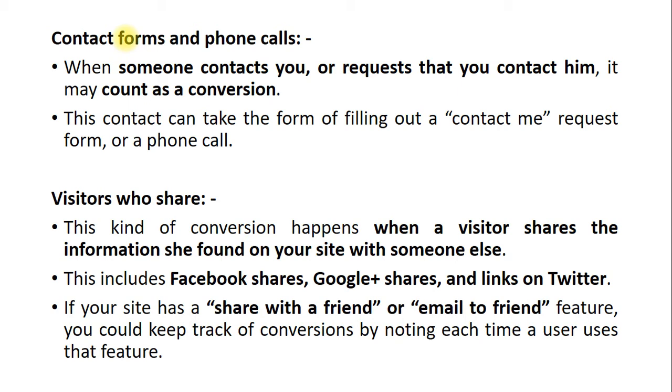At that time again we can consider it as a conversion type. So this includes Facebook shares, Google shares or links on Twitter. Some sites also have the facility of share with your friend, email to a friend. This kind of facility is considered as a conversion.